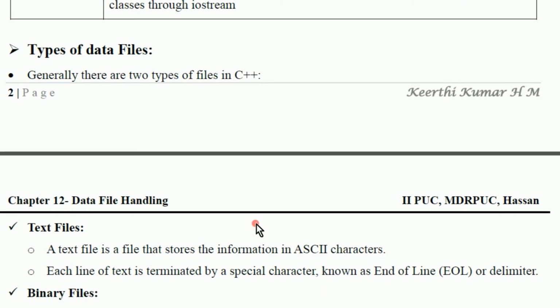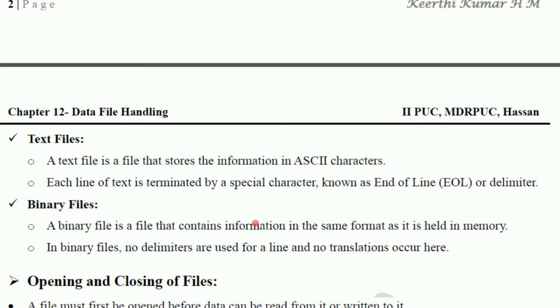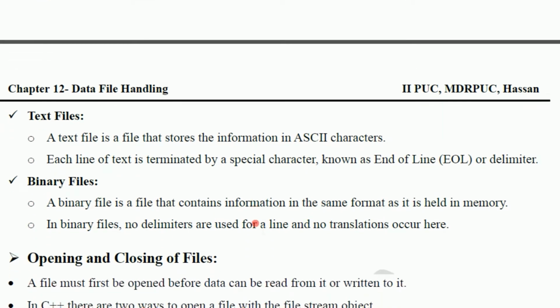Then the types of data files. Generally there are two types of files, text files and binary files. Remember, there are two types of files, text files and binary files. A text file is a file that stores the information in ASCII characters. Each line of text is terminated by a special character known as end of line or delimiter. Delimiter means to indicate the end. There will be one symbol that we call a delimiter.